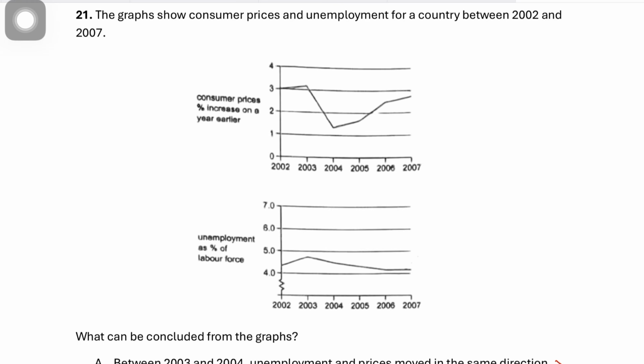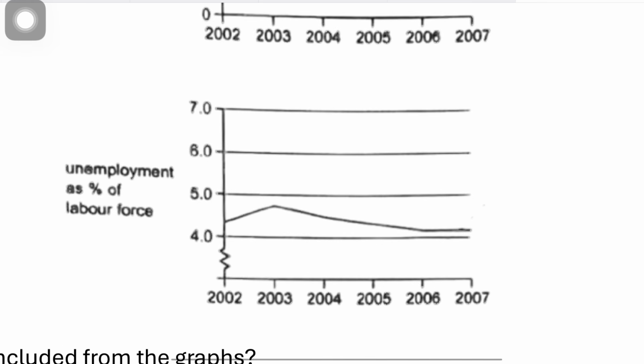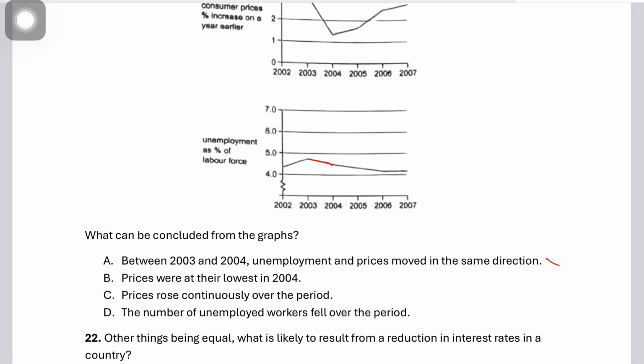Unemployment was falling, because between 2003 and 2004, unemployment as a percentage of the labor force is going down. So the percentage is going down. So your unemployment fell while your prices rose. So they did not move in the same direction.